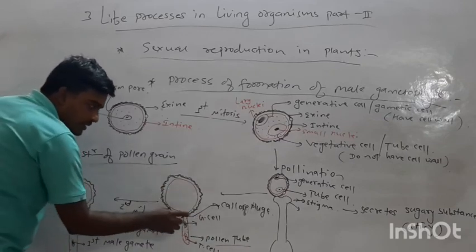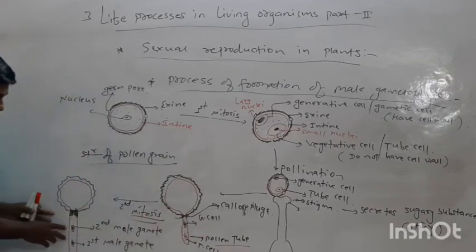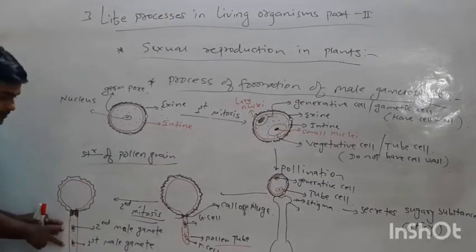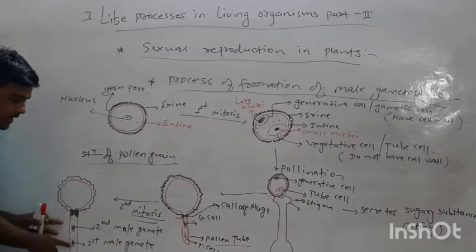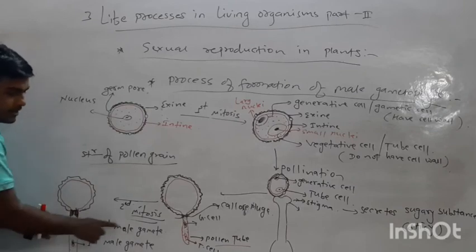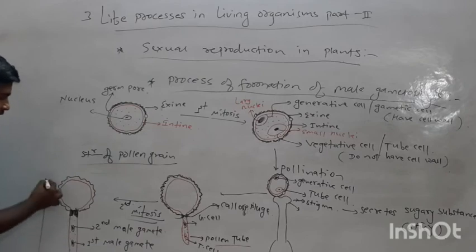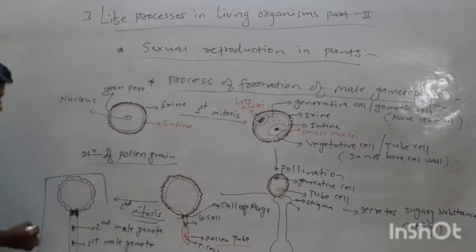After division of this cell, two cells are formed. These two cells are referred to as the first male gamete and second male gamete. So this is the formation of the male gametophyte. This is the complete structure called the male gametophyte.